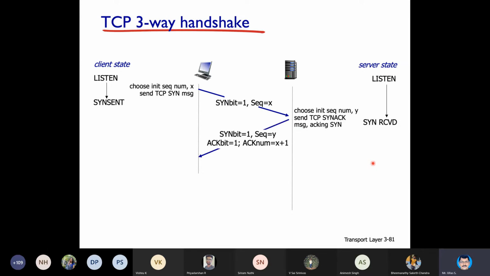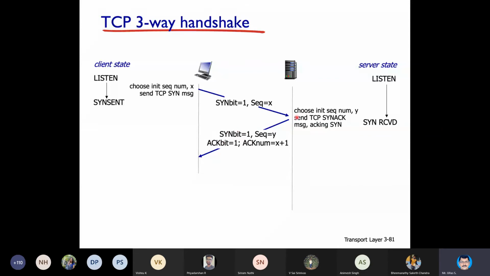And when you are sending back, your server will send back an acknowledgement. See the states how it is changing from listen to SYN sent. Server side it is initially in the listen stage. Somebody is trying to establish connection, so SYN received. Now the SYN bit he also will set as 1 in the reply TCP header.